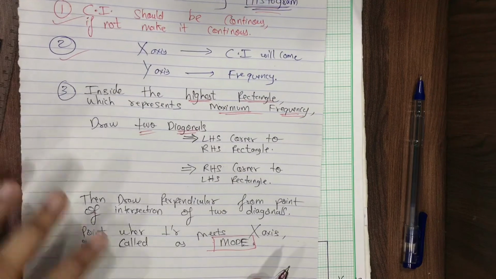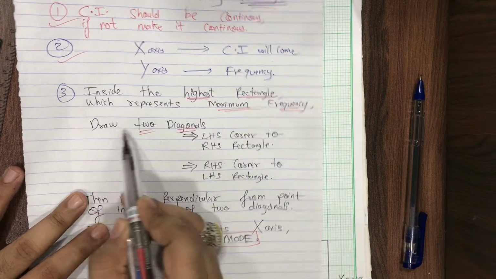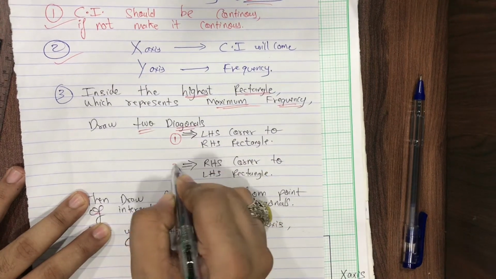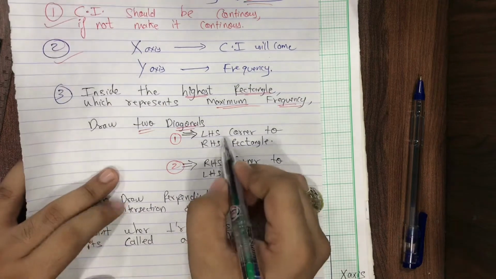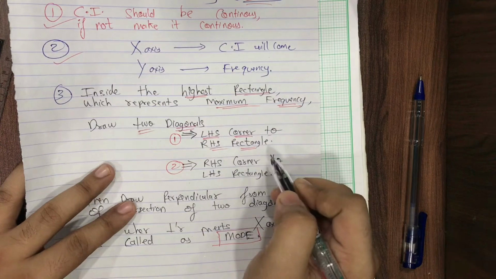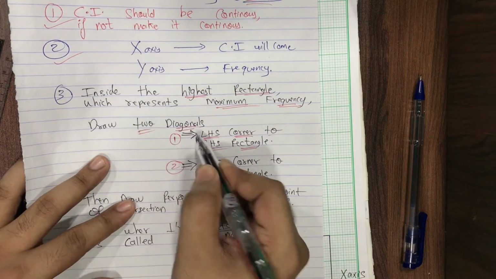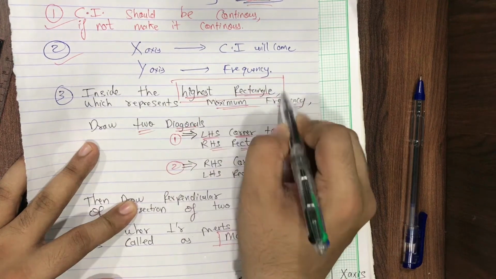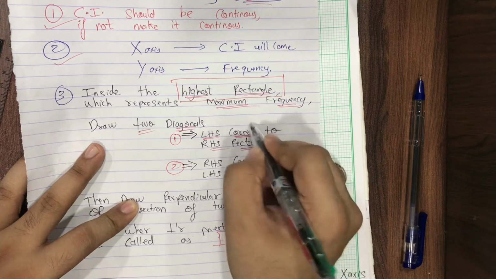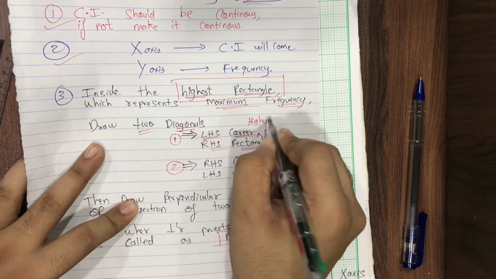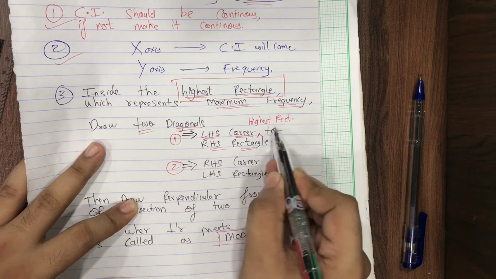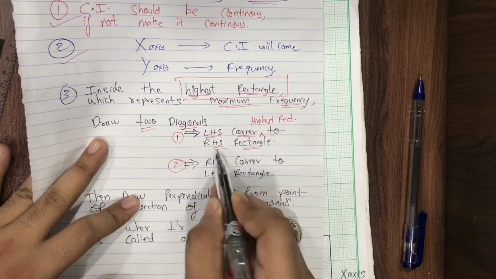Please pay attention here. One word I'll explain and I'll draw it for you. We need to draw 2 diagonals. Okay, this is the first diagonal and this is the second diagonal. First diagonal, from the left hand side corner of this highest, the tallest rectangle, to the right hand side rectangle.